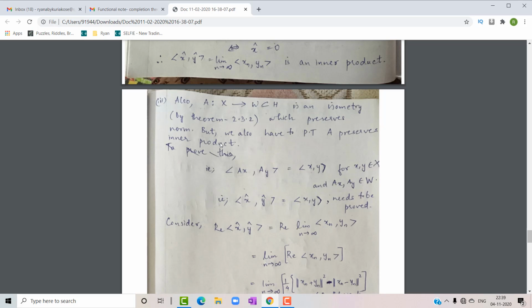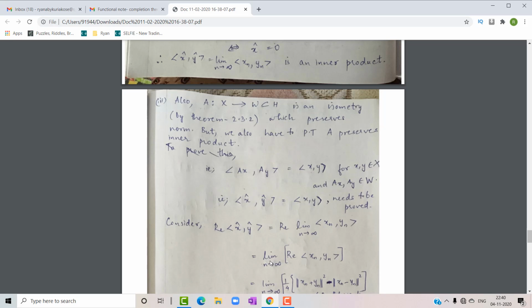Preserving the inner product means we have to prove that the inner product of Ax, Ay is equal to the inner product of x, y for all x and y in X, with Ax, Ay belonging to W. That is, the inner product of x cap, y cap is equal to the inner product of x, y, which needs to be proved. So let's consider the real part of the inner product of x cap, y cap. Let's substitute the definition that we have already given for this inner product of x cap, y cap. It is written as the limit as n tends to infinity of the inner product of xn and yn.